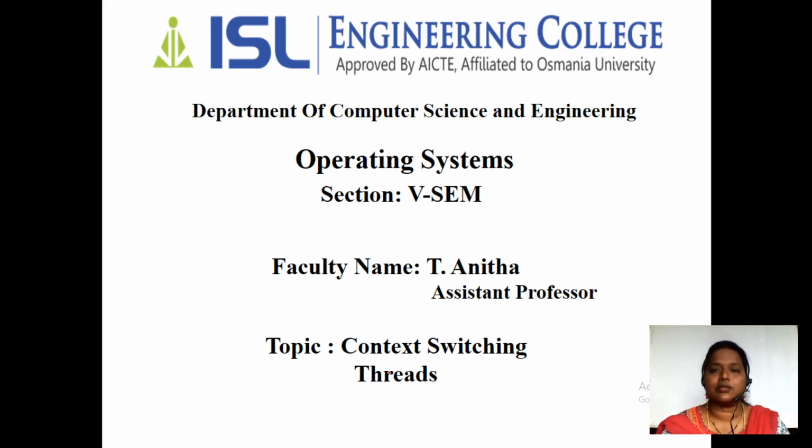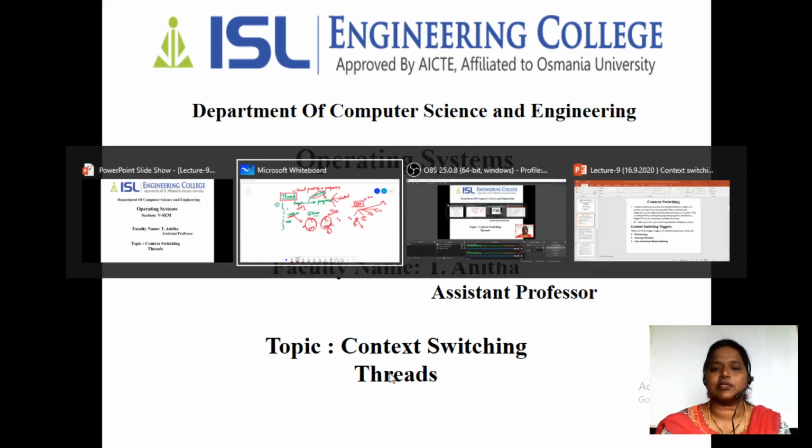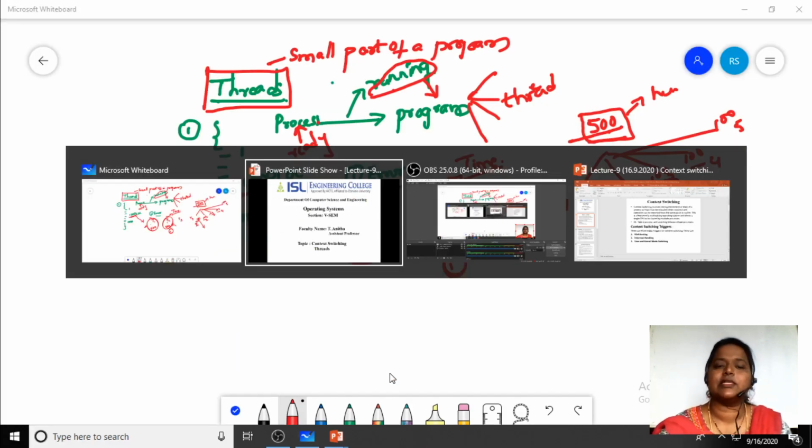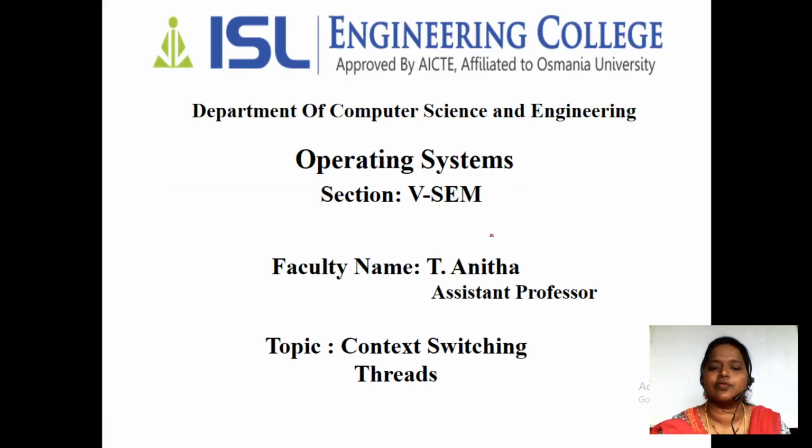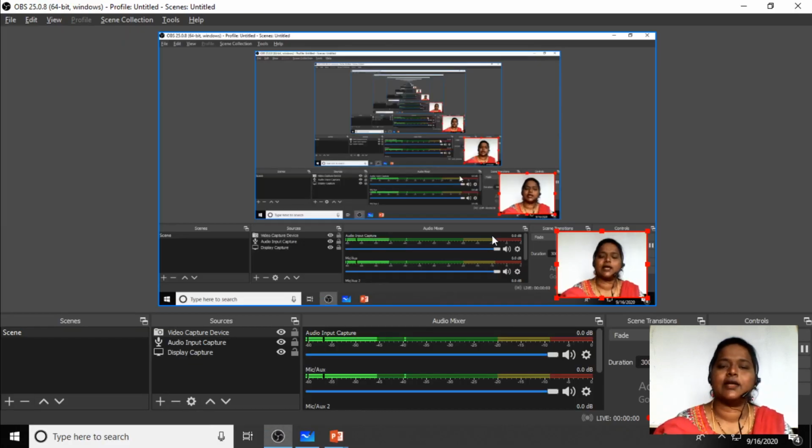When it comes to the thread, we call it a lightweight process. We have many advantages. Responsiveness is more, resource sharing can be done in threads, and we get the output very easily. All these things are the advantages of threads over the process. So this is how we make use of different threads in our system.